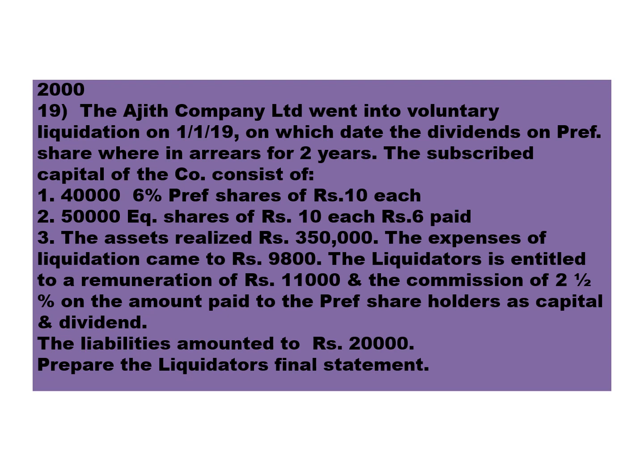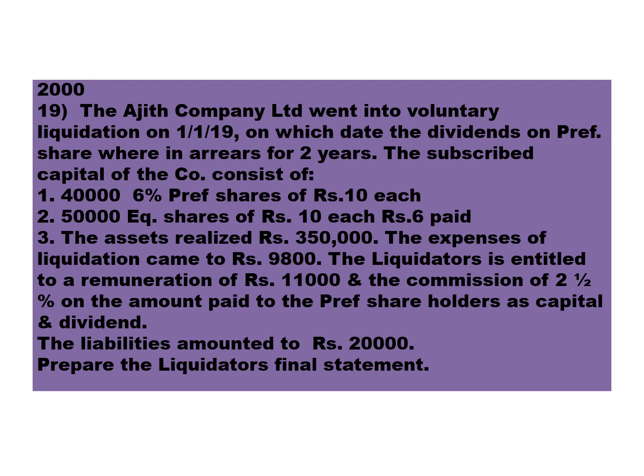The assets realized 3,50,000. The total assets sold for 3,50,000. The expenses of liquidation came to 9,800. So liquidation expenses is 9,800. The liquidator is entitled to a remuneration of 11,000. So the salary for the liquidator is fixed 11,000, and he also gets a commission of 2.5% on the amount paid to preference shareholders as capital and dividend.